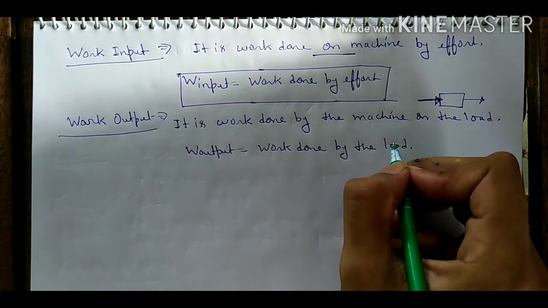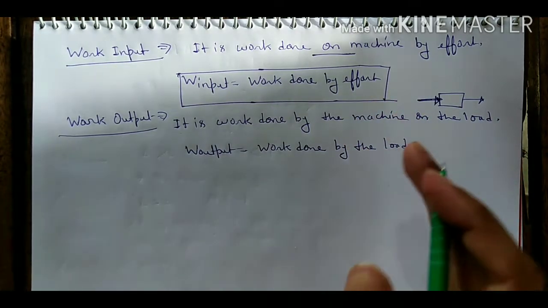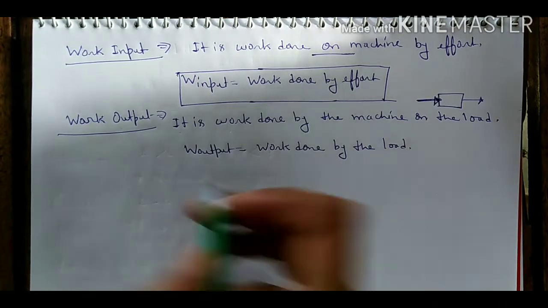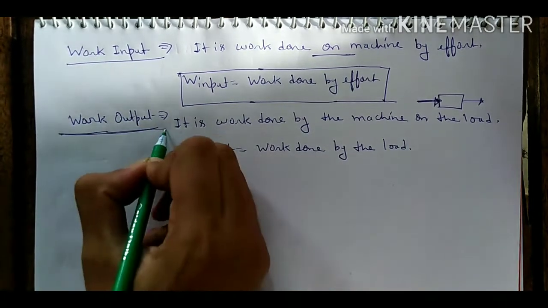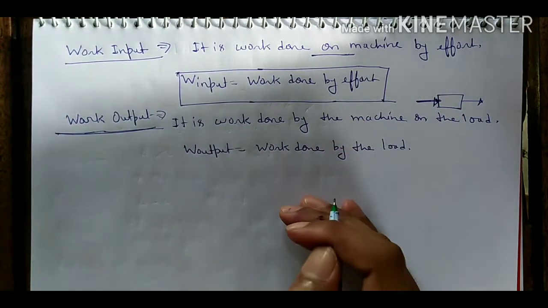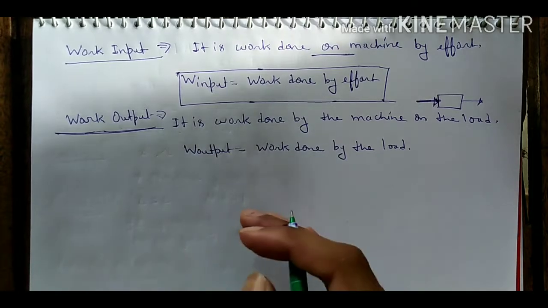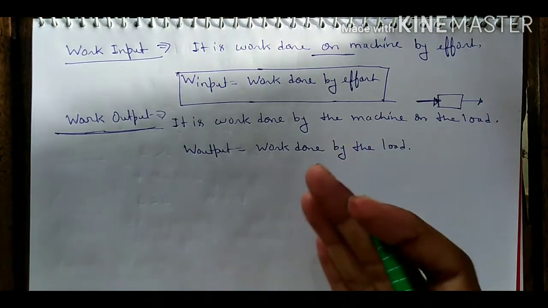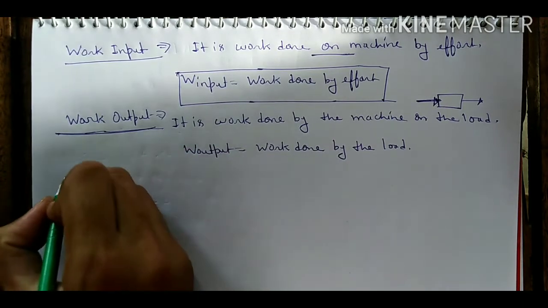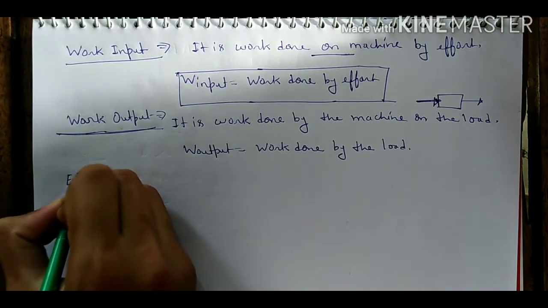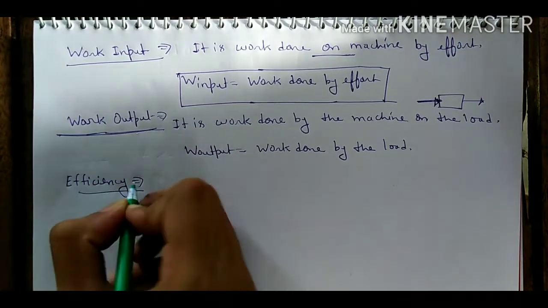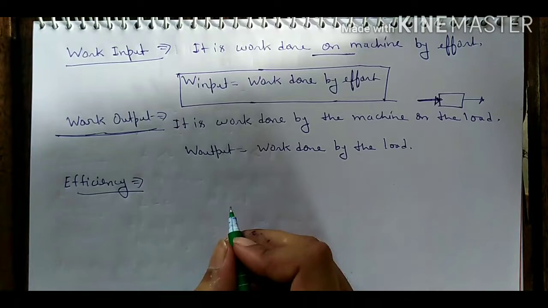Now students, if I ask which machine is better or which machine is good, then we can judge any machine, and we can say any machine is better than another by its efficiency. If efficiency of any machine is higher, it means the machine has a good doing capacity. So the next topic is efficiency. Efficiency means, student, it is the ratio of output upon input.